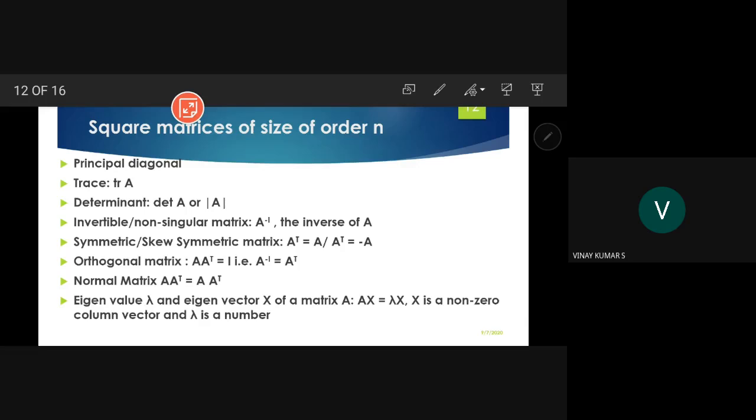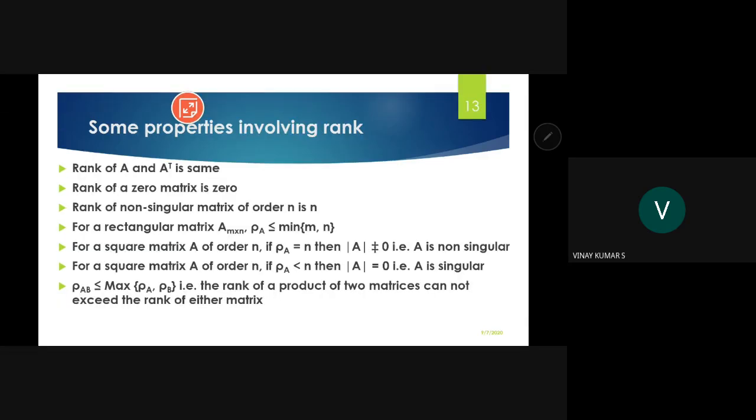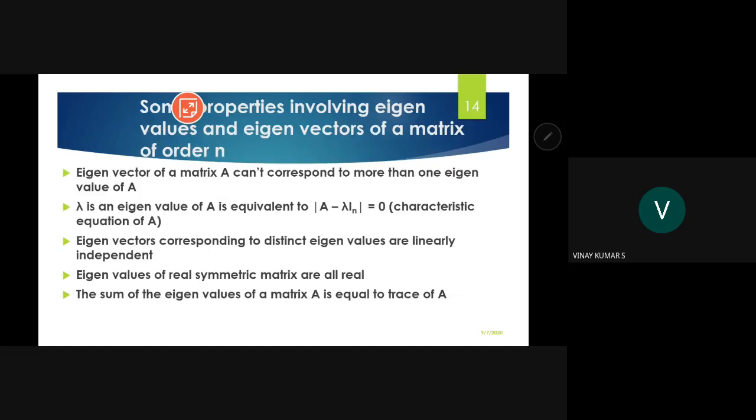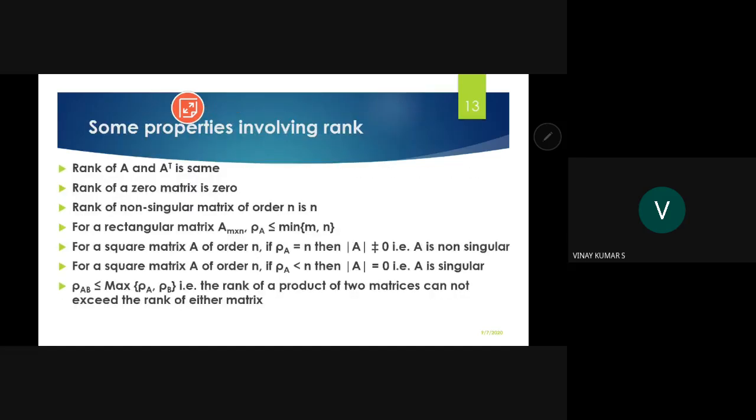But here it need not be a square matrix. When I am talking about rank of A and A transpose, if A is an m by n matrix, then A transpose is an n by m matrix. So they are not square matrices when m is not equal to n. The rank of A and the rank of A transpose are both the same. That is the claim.